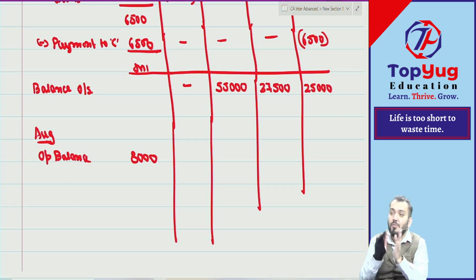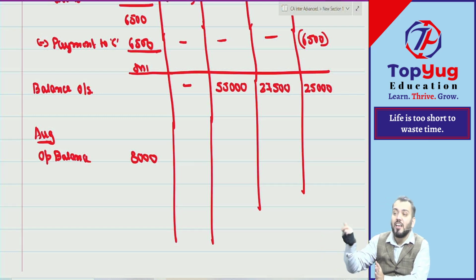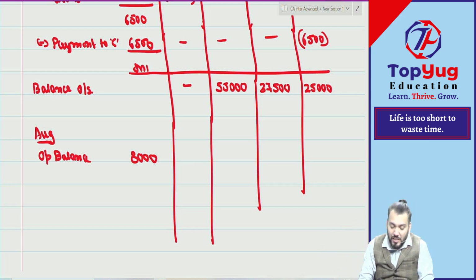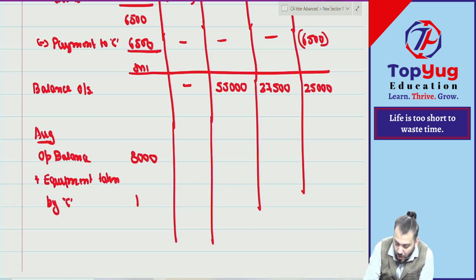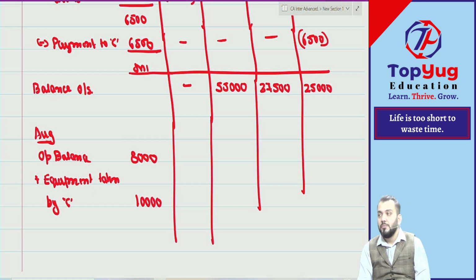10,000. So first we'll find out, if such an asset had been sold to an outside party, how much cash would have been available. So we'll consider it as plus, write down, equipment taken by partner C, at an agreed valuation of 10,000. Understood? Means we'll assume that this much cash is available.